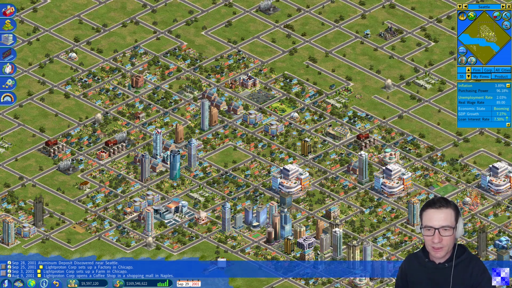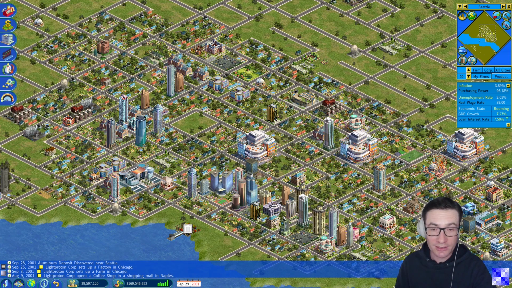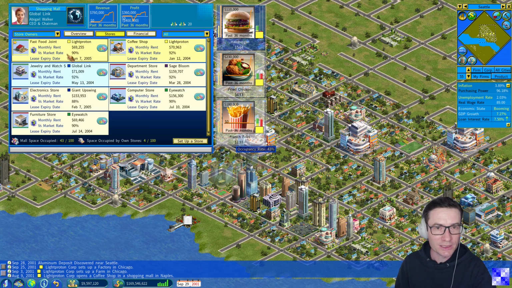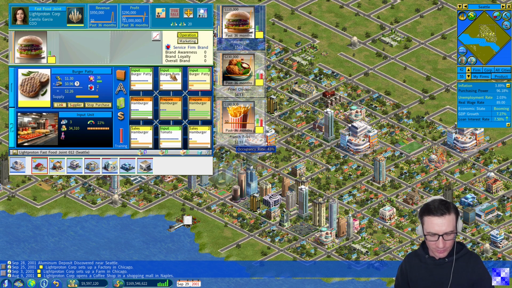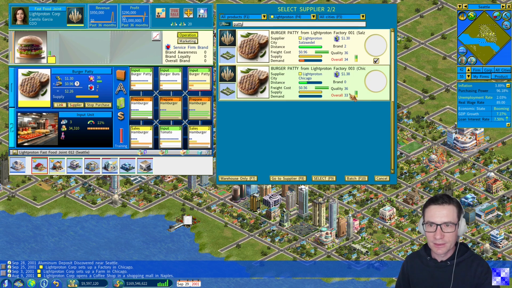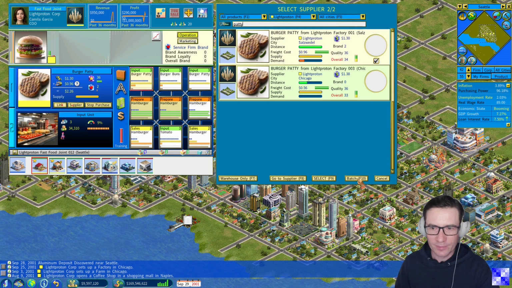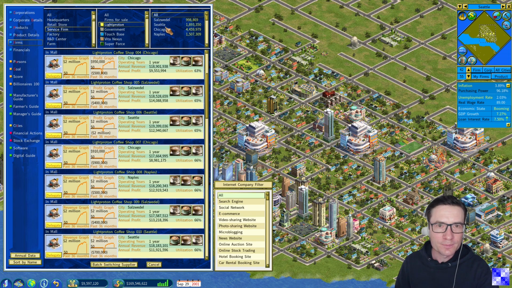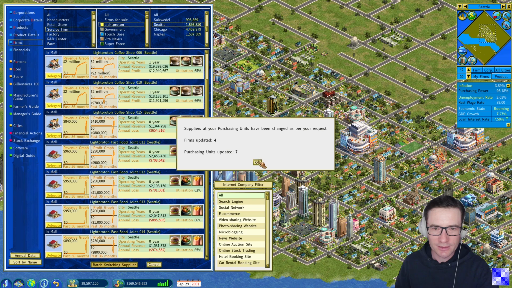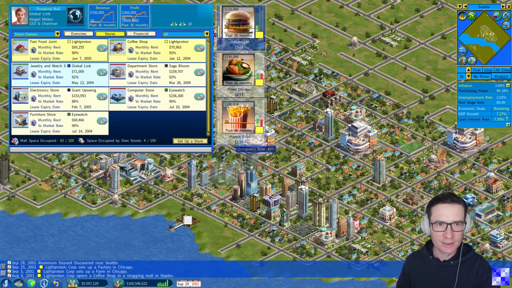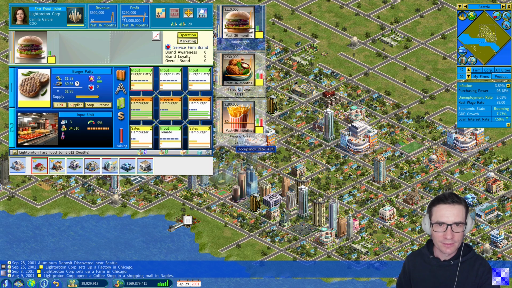Of course, it is closer for Seattle to transport it from Chicago to Seattle rather than transporting it all over the ocean from Europe. Therefore, we will go here now, burger patty, the same. We will link now to the other factory. No, not like that. Batch service firm, Seattle. Batch switching for updated. Great. Is this working? Let's double check. Yeah, this should work. Great.